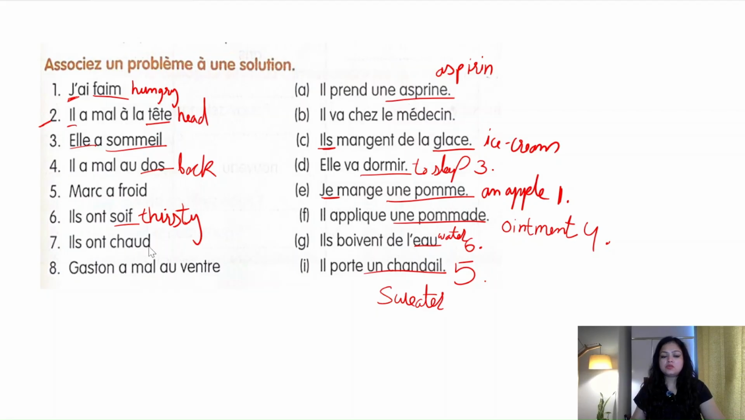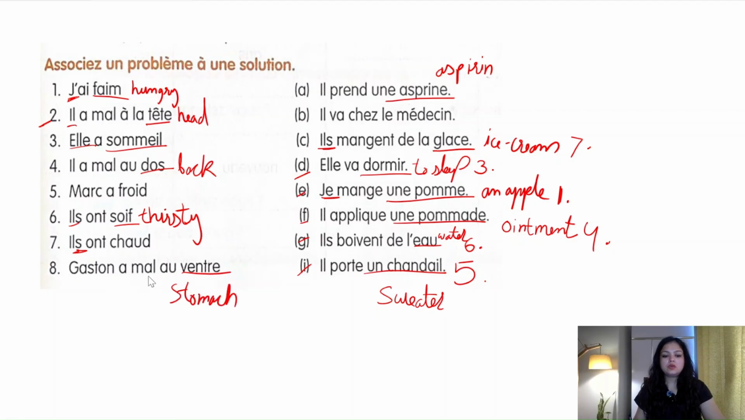Seventh is ils ont chaud. Ils ont chaud means they are hot or they are feeling hot. So if they are feeling hot, this is done, this is done, so these are all done. We are left with these three. Il prend une aspirine, il va chez le médecin, il mange de la glace. So if you see the pronoun, it is matching il. So il mange de la glace, they are going to eat the ice cream. So this is your seventh. Next is last, Gaston a mal au ventre. Ventre is stomach.